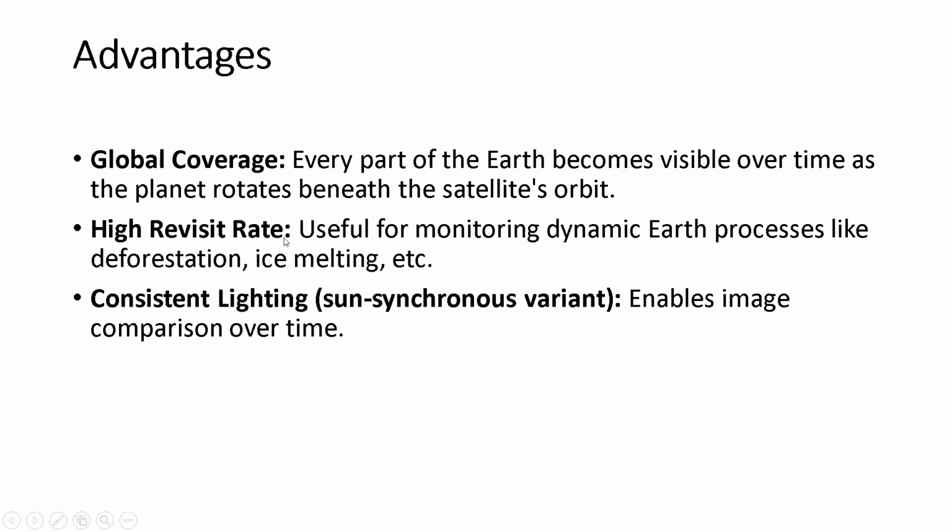So the advantages are global coverage: every part of Earth becomes visible over time as the planet rotates beneath the satellite orbit. Okay, and a high revisit rate, useful for monitoring dynamic Earth processes like deforestation and ice melting. For such complex applications, this is an advantage we can see. One more thing, consistent lighting. The Sun's consistent angle enables image comparison over time.